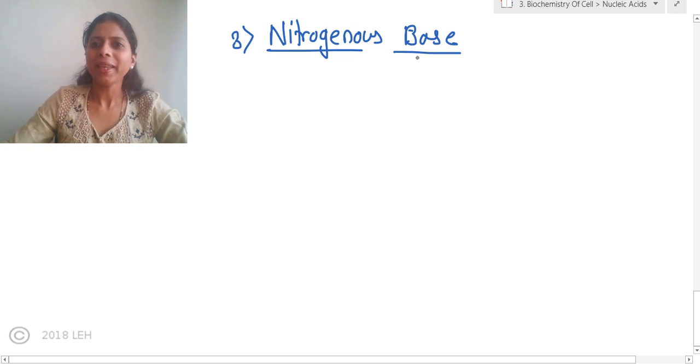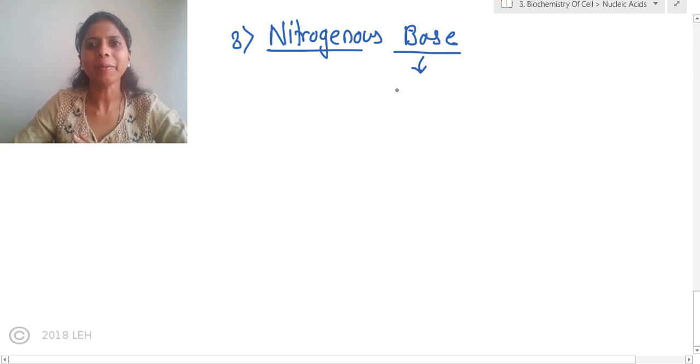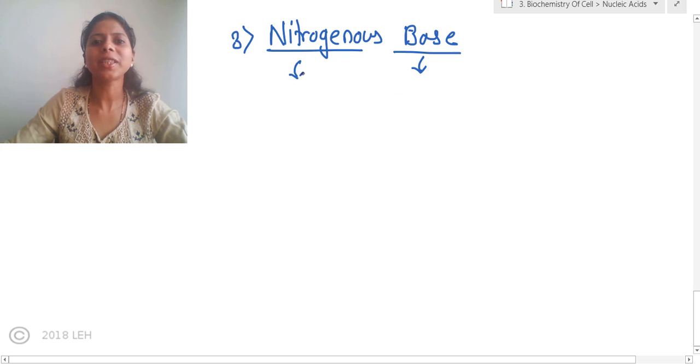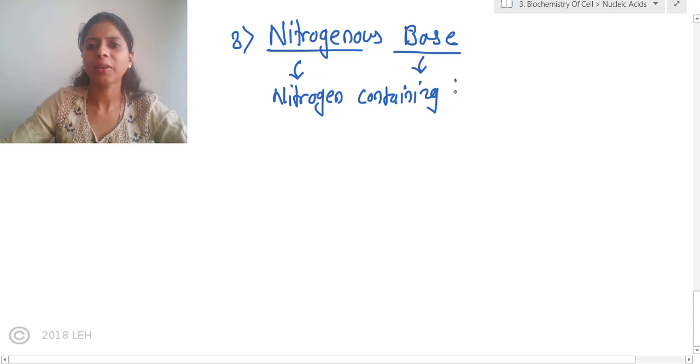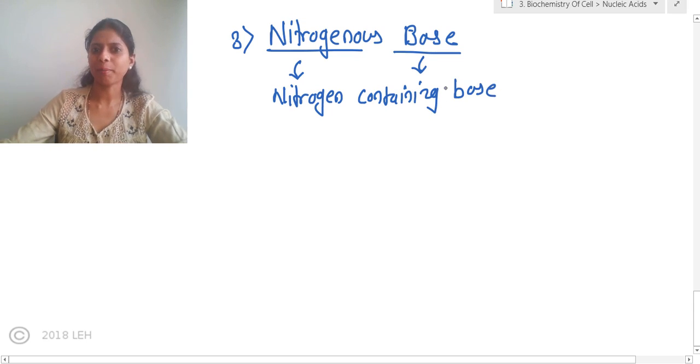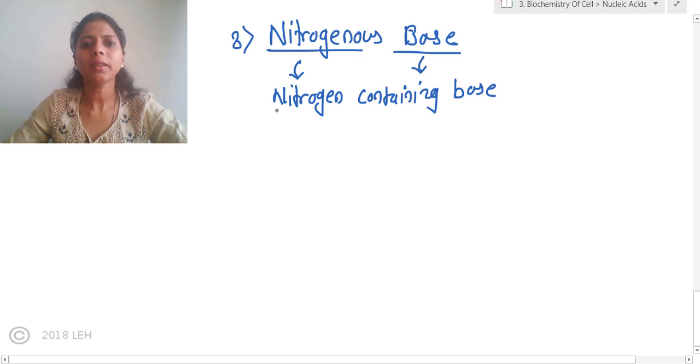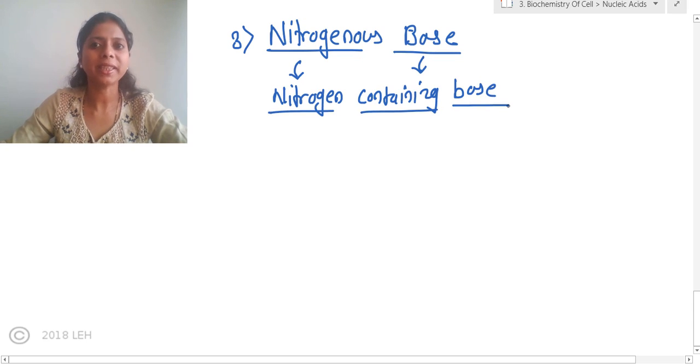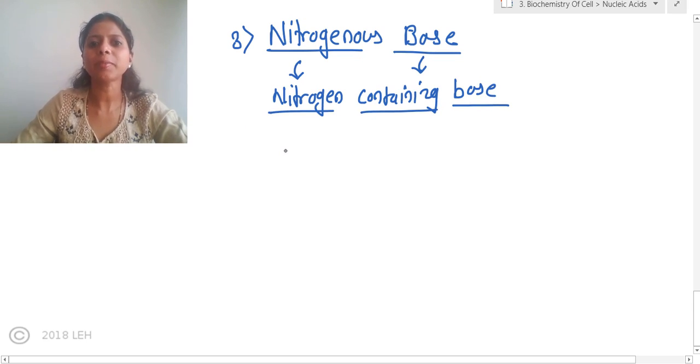Base means it is basic in nature. It is a basic compound, meaning pH is more than 7. Nitrogenous means nitrogen containing. It is a nitrogen containing basic compound. Now when scientists studied these nitrogenous bases, they found that these nitrogenous bases are ring compounds, meaning they form a ring like this.